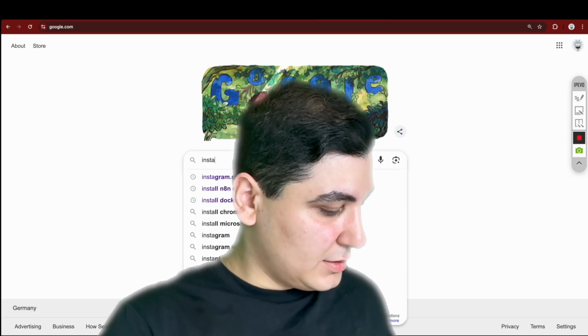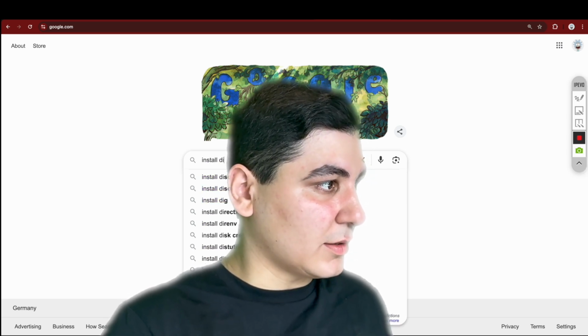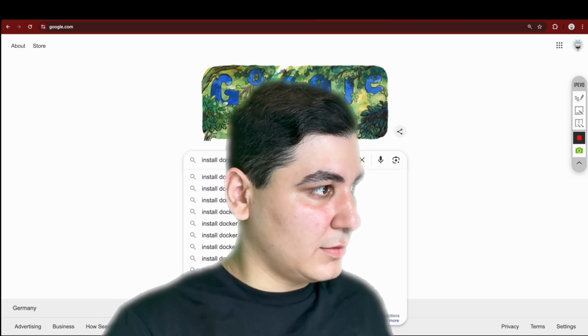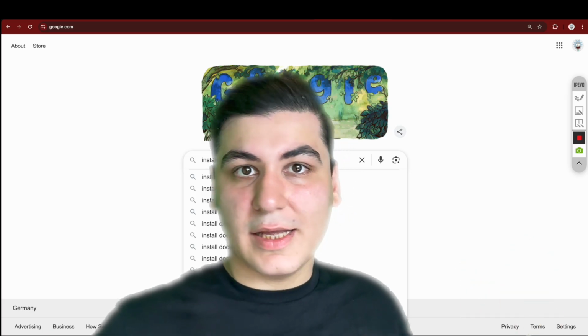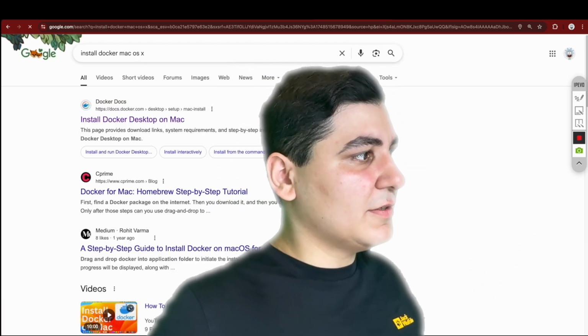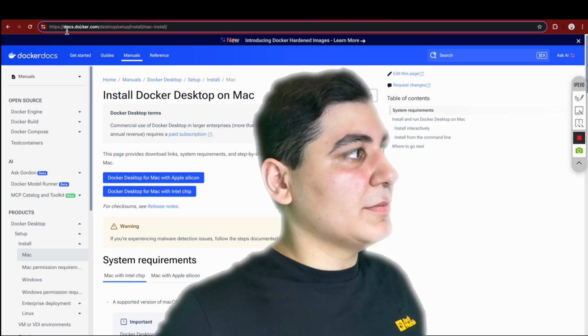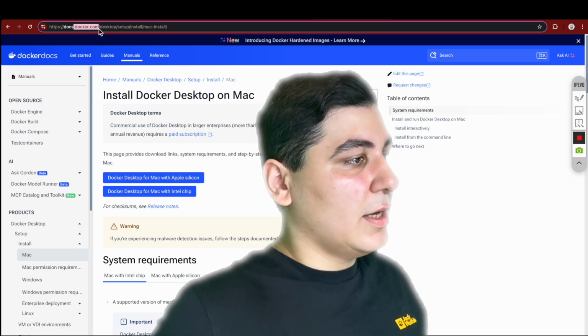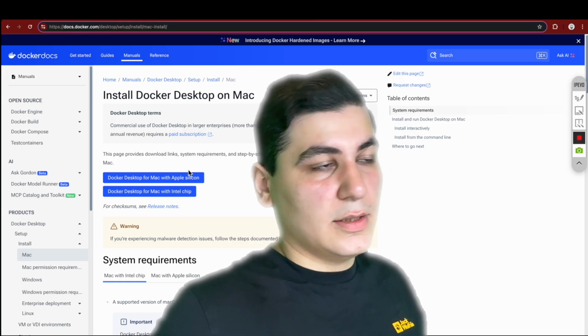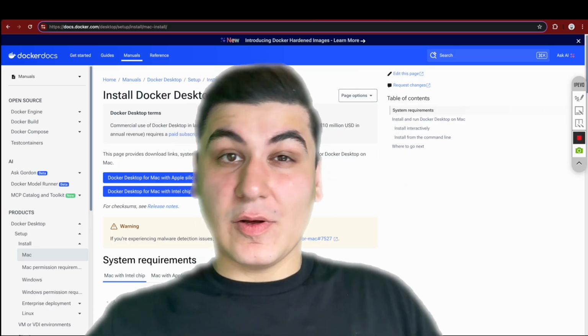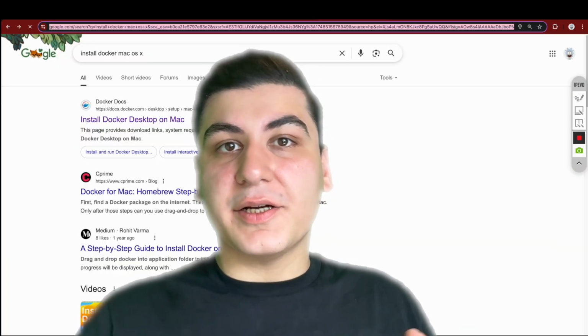You just need to know what is the OS that you are using. In my case, I'm using a Mac. So you just go in Google and say install Docker like Mac OS X, and then the first link, which should be from docker.com, you can use that. And that's it. I have already installed Docker on my machine.